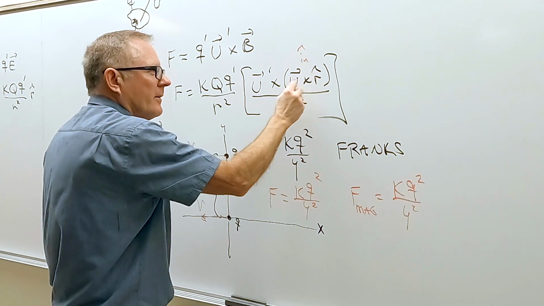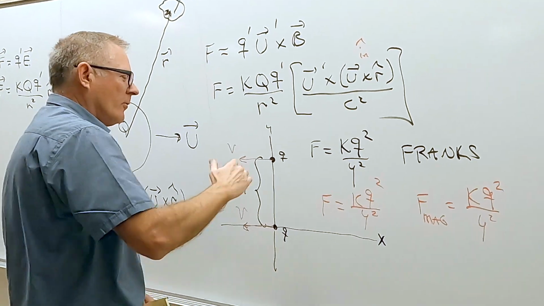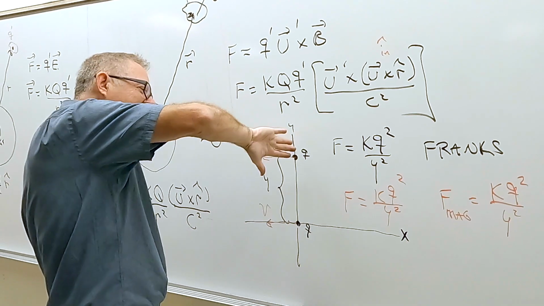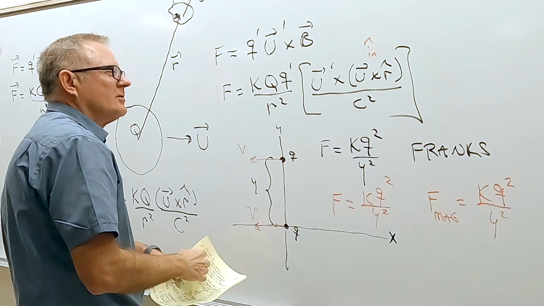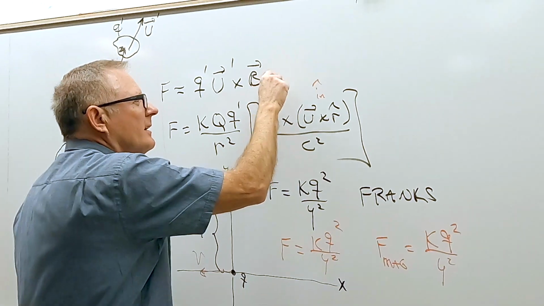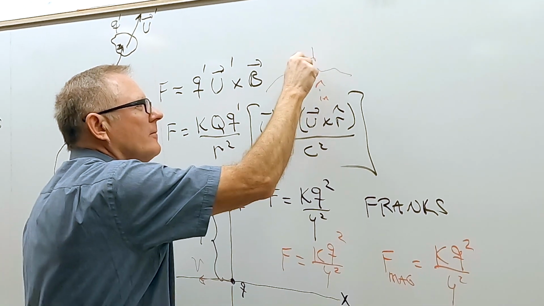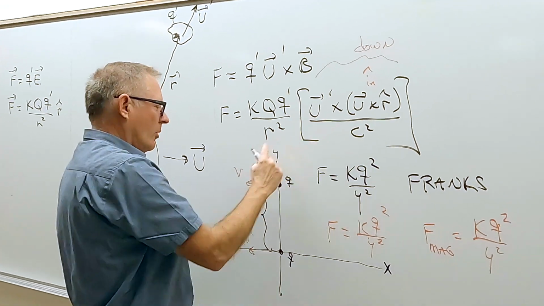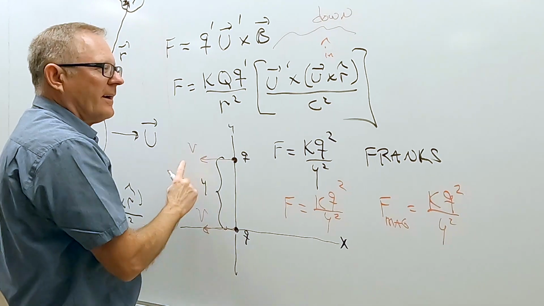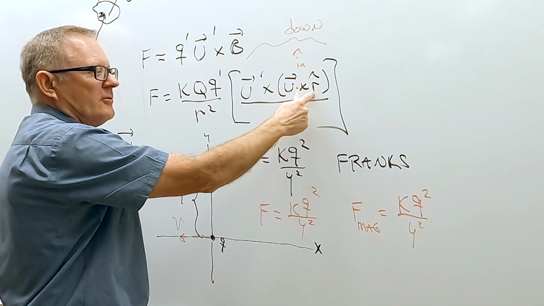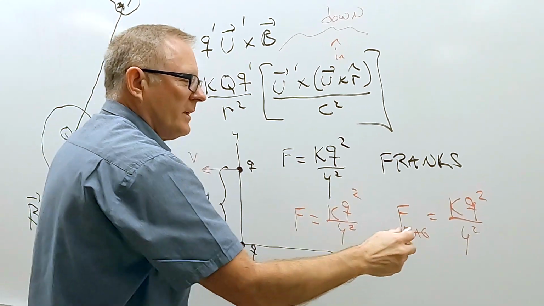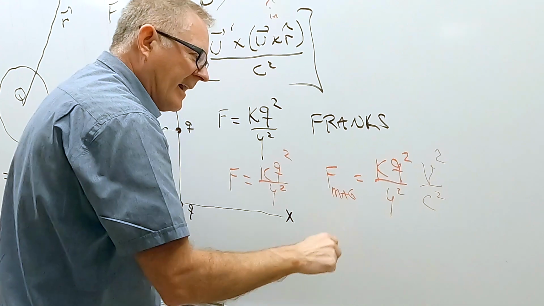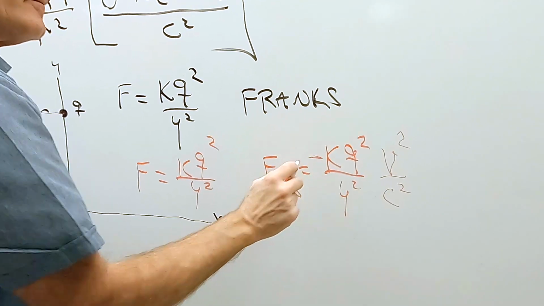That's just this part right here. And then U prime cross in is going in that direction. So the direction of all of this is just down. Both the speeds would just be v squared. That has a magnitude of 1. So we just get v squared over c squared. And it's down, so it's a minus right here.